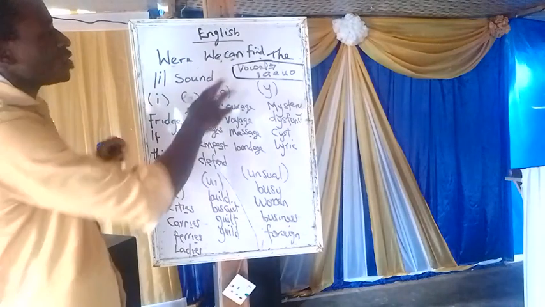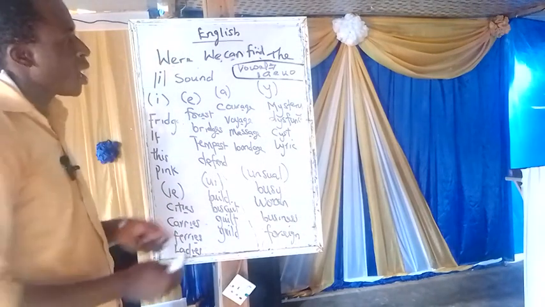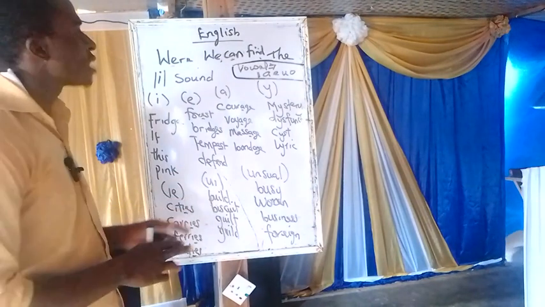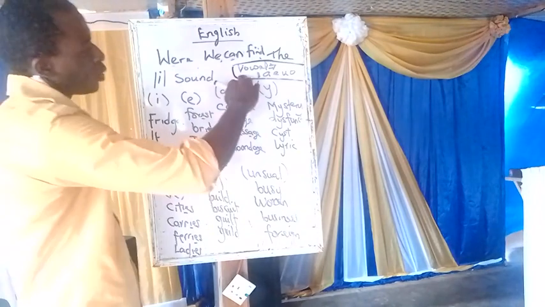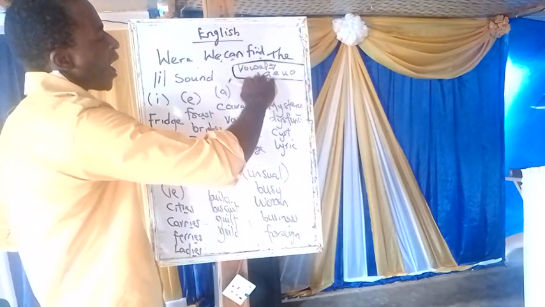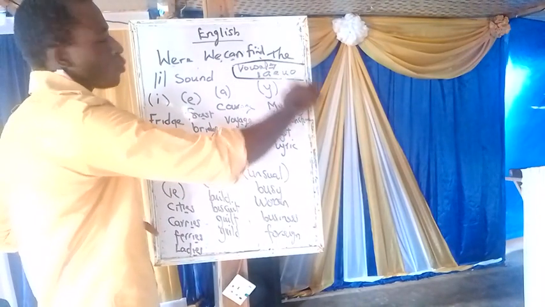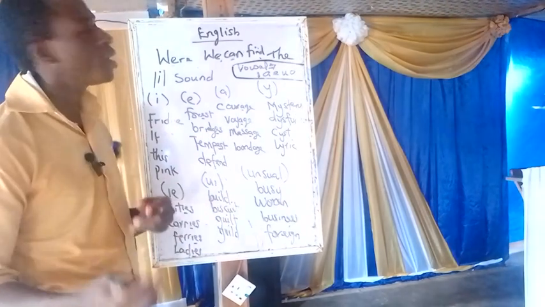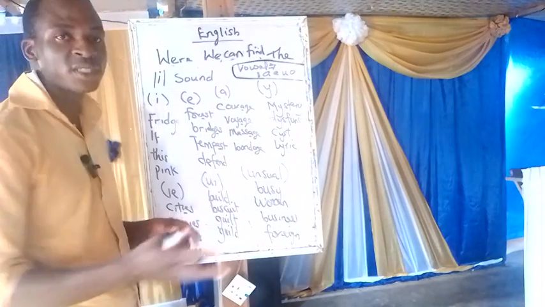Talking about English here, talking about phonetics. And the aspect I want to talk about is vowels, and vowel sounds. As you can see here on the board, we have 5 vowels: I, A, E, U, O. There are 5 vowels. You don't need to mistake vowels for vowel sounds.